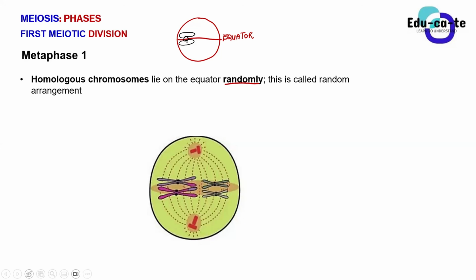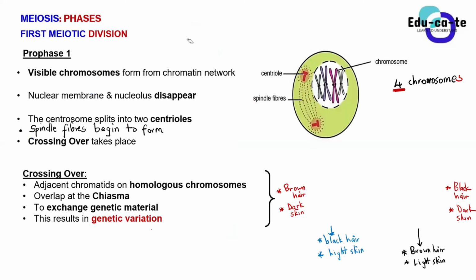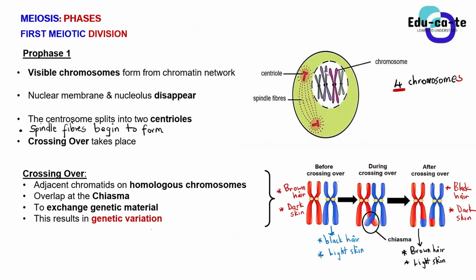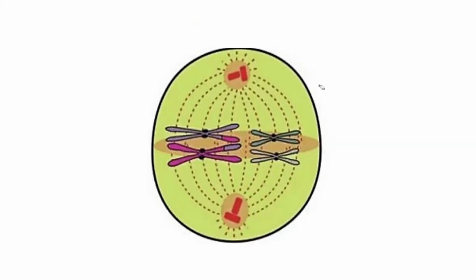Okay, so I want you guys to remember that during prophase 1 in our diagram, you were able to identify that the pink chromosome and the purple chromosome are homologous. The green chromosome and the white chromosome are homologous. You identified that yourselves. So now, after they cross over, they've got a mixture of characteristics, and you are able to see this from this diagram. Do you see the purple chromosome is still there, still the same chromosome? Do you see it?